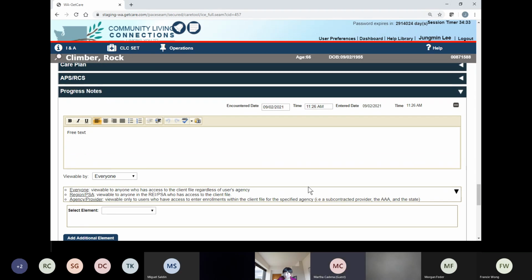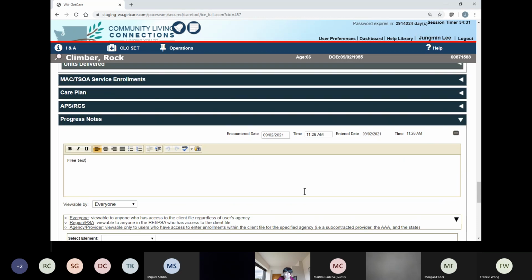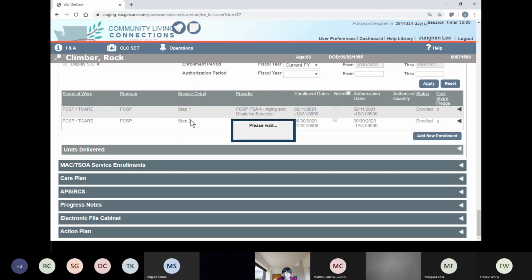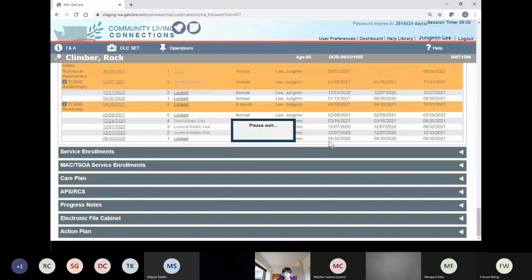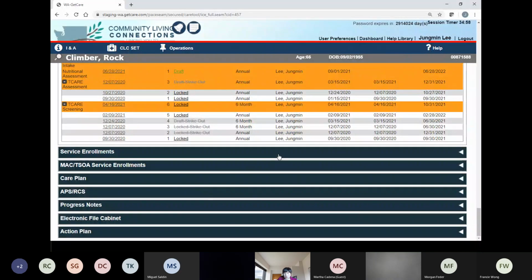So that's progress notes. And also, like I said, if you see this triangle pointing to the left, then it's closed, and down is open. If you want to close a section every time you open one, you can click anywhere to close. But some people just leave it as it is and keep going through different sections, that's fine too. It depends on your preference.